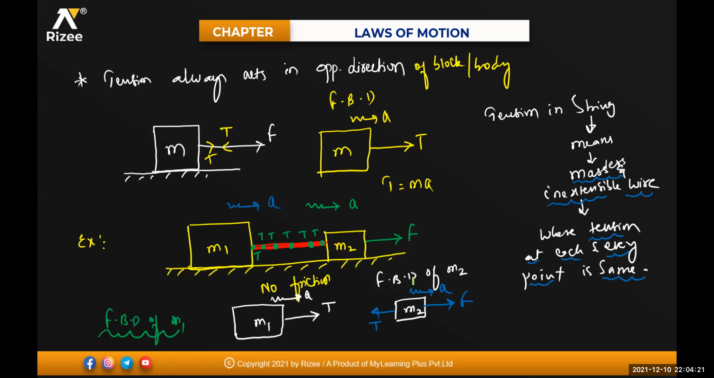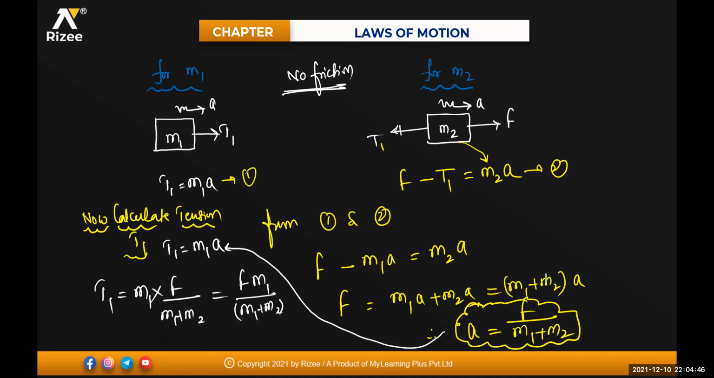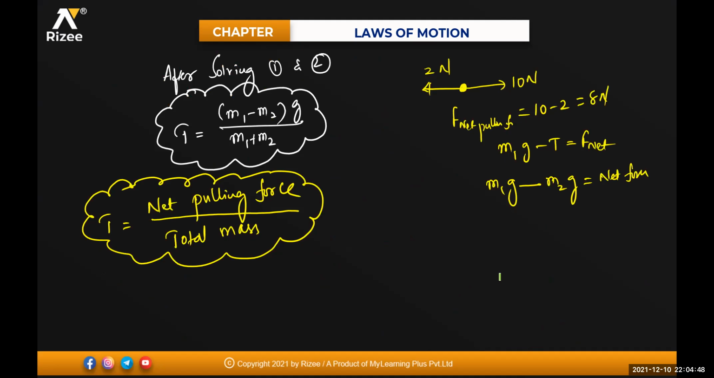The next one is how to take the tension. Tension always acts in which direction? Opposite to the direction of the block or body pulling it. For that I have taken some conditions. Tension in the string means what? The string will always be massless and inextensible, so the tension at each and every point is the same. Clear for everyone? I have given some examples. These are the basic conditions, and a direct shortcut formula to calculate it.